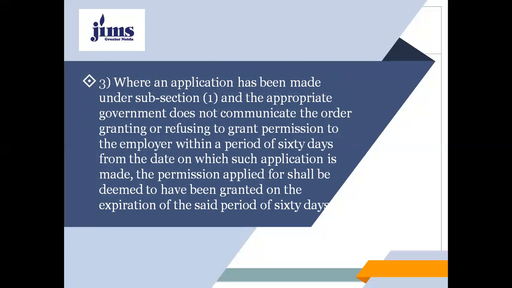And subsection 3 says that where an application has been made under subsection 1 and the appropriate government does not communicate the order regarding the grant or refusal of permission to the employer within a period of 60 days from the date on which such application is made, the permission applied for shall be deemed to have been granted on the expiration of the said period of 60 days. So, if the appropriate authority is just not responding within 60 days from the date on which the application was made, then the permission applied for shall be deemed to have been granted on the expiration of the said period of 60 days.